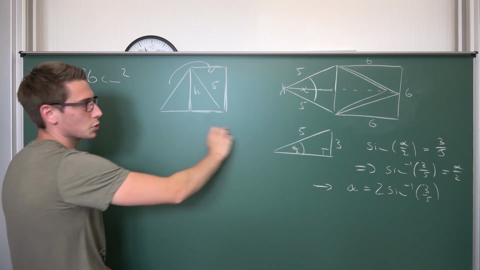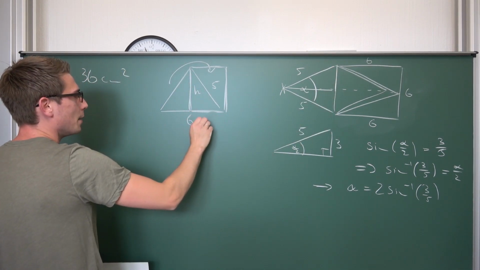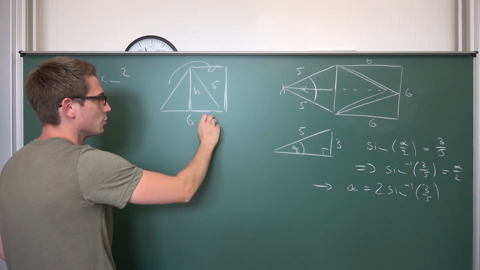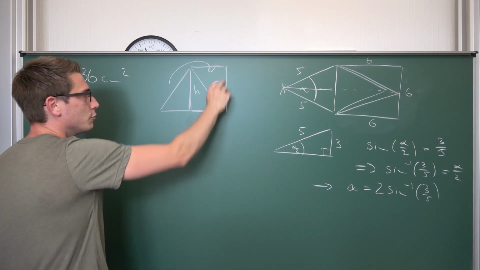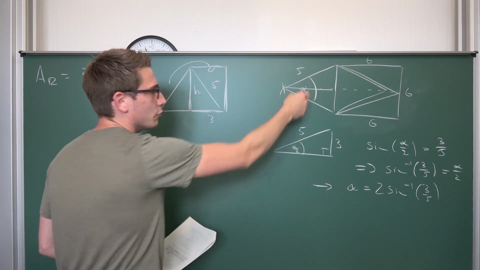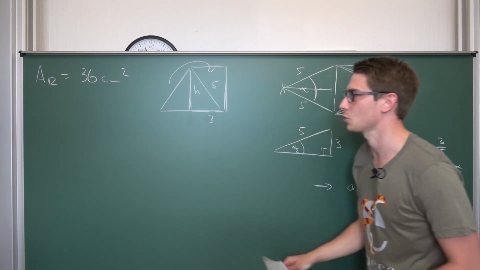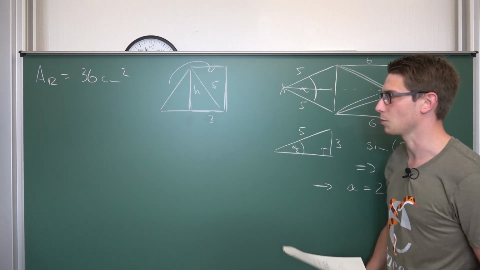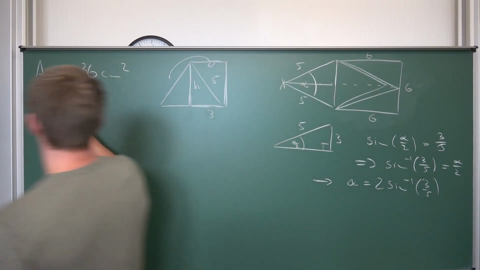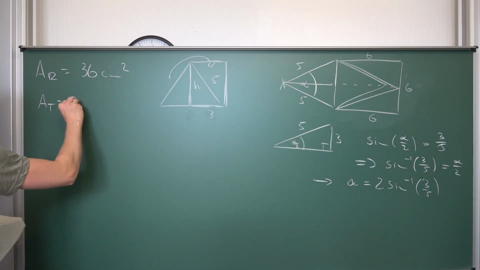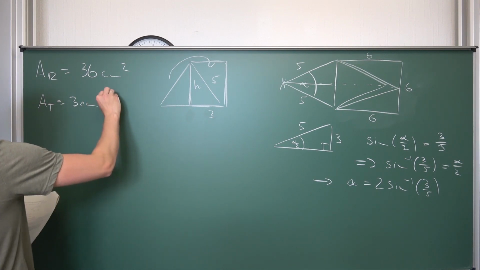This whole line segment was 6 centimeters. I'm terribly sorry, meaning this line segment here is 6/2, which is 3. Okay, 3 times the height is going to be the area of our triangle here, just a matter of construction in an elementary geometry way. Meaning, the area of the triangle is 3 centimeters times the height.